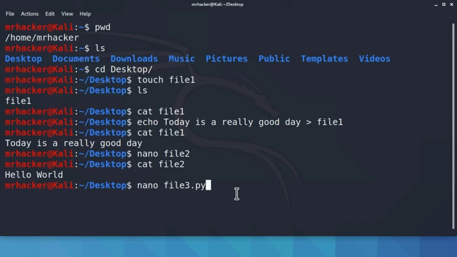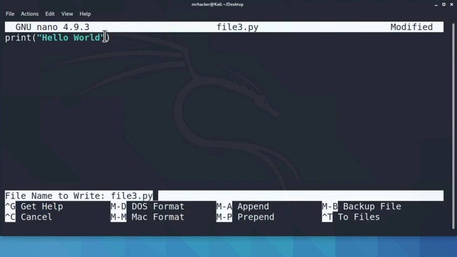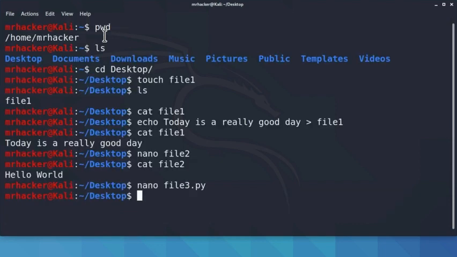Then inside of it, after pressing enter, we're going to run a simple command, which is print, and then hello world between the quotes. And you will see that some stuff changes colors. This is because the nano editor recognizes this as a Python program. What we did right here, in case you're not familiar with Python, is we just ran a simple function that will print out the string that is in between the quotes. So this will just print out hello world. Let's save it with Ctrl O, then press enter and then Ctrl X to exit.